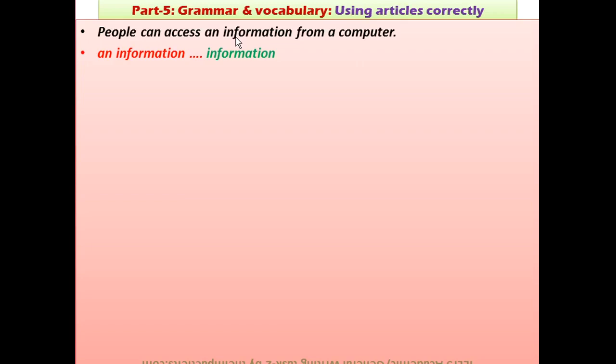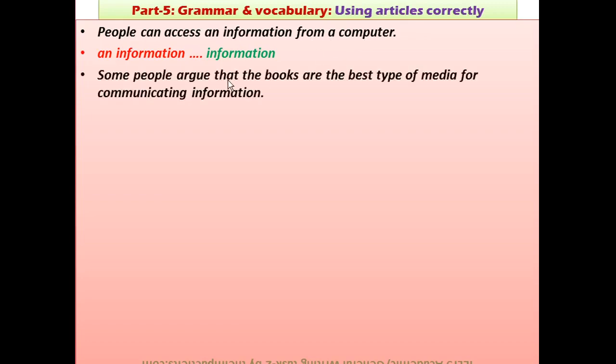So it's "people can access information". If we have to use "a" anyway, then we can say "people can access a piece of information from a computer". Again, "the computer" is wrong because we are not talking about any particular computer, so we cannot use "the" here, right?